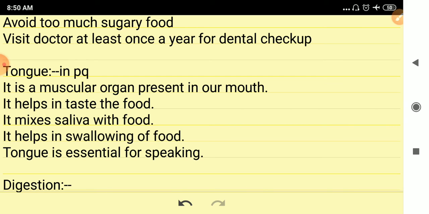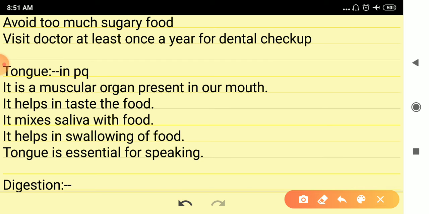The next is the tongue. The tongue plays an important role in the digestion of food. It is a muscular organ present in our mouth. There are taste buds on the tongue that help us to detect the taste: sweet, salty, sour, or bitter.